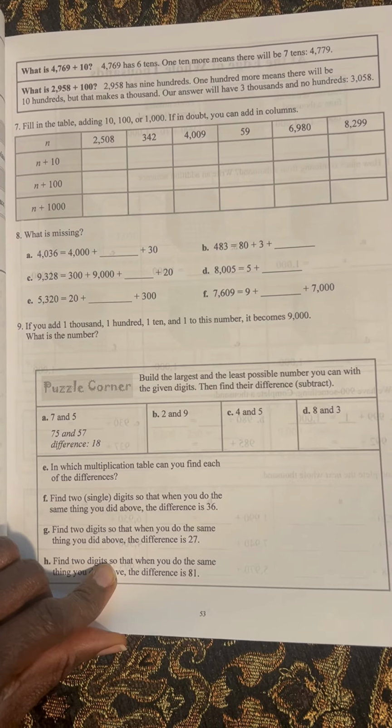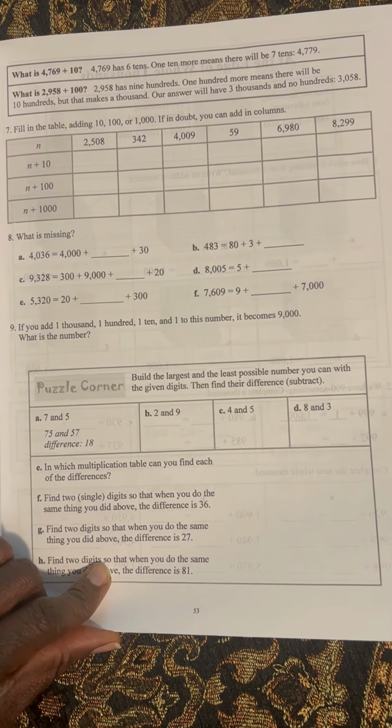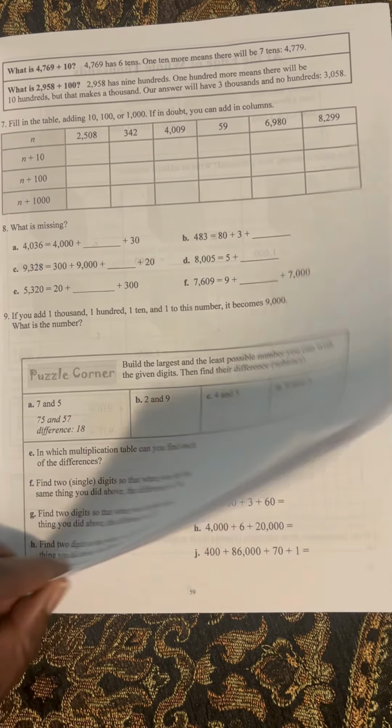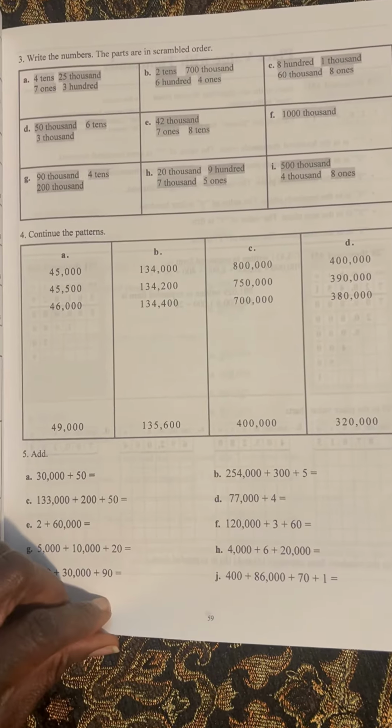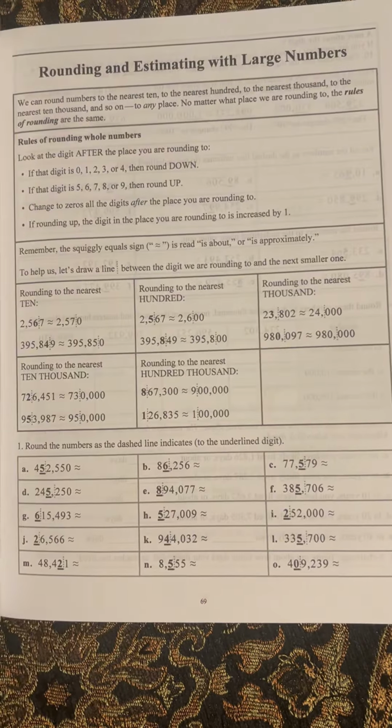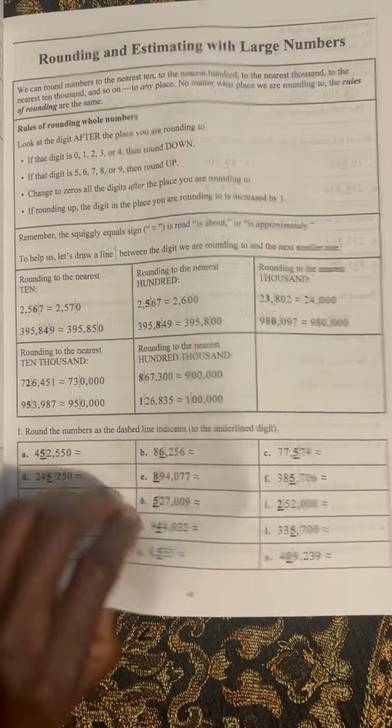Fill in the table, adding 10, 100, 1,000. If in doubt, you can add in columns. She has these things she calls puzzle corners. Adding, subtracting big numbers. Rounding and estimating large numbers.